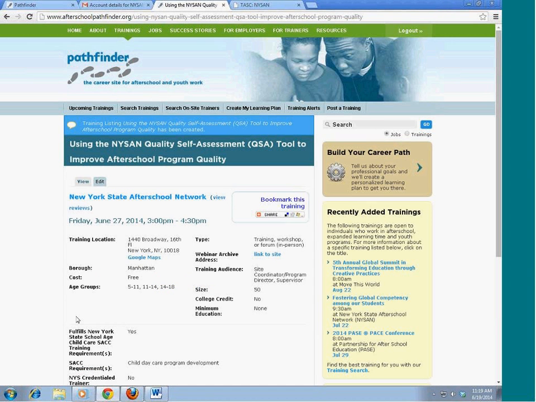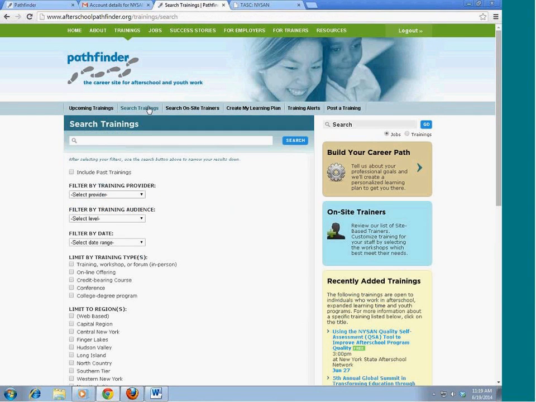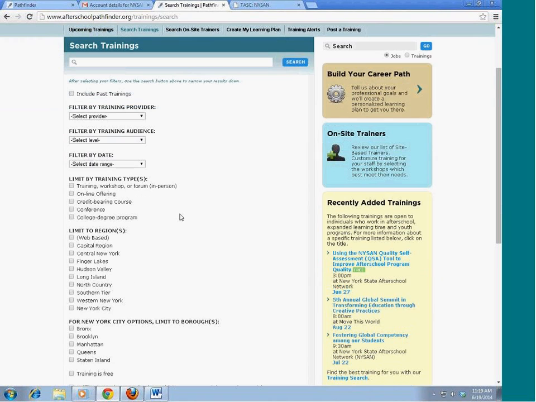Now, with your training, it does need to be approved. So you will be emailed when your training has been approved by the administrator of the site. It takes a couple of days to get posted. We do recommend posting your training in advance, not posting it the day of. So especially so that users are able to find training. So we're waiting for the posting to be approved. Let's take a look how people might search for training.